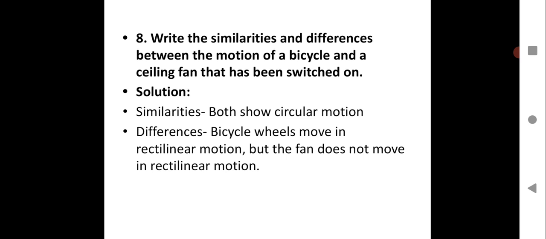But the fan does not move from its place. It remains at a fixed place. It is not showing change in position. Fan will not change its position. As you must have seen at home, in school, your fan will remain fixed at one place though it is showing circular motion. But a bicycle wheel will show a circular motion, but it is going to follow a straight path, and it is going to change the position from one place to another. Whereas fan will remain fixed. It will never change its position when it is moving in a circular path or in a circular motion. I hope this is very clear and very simple, children.